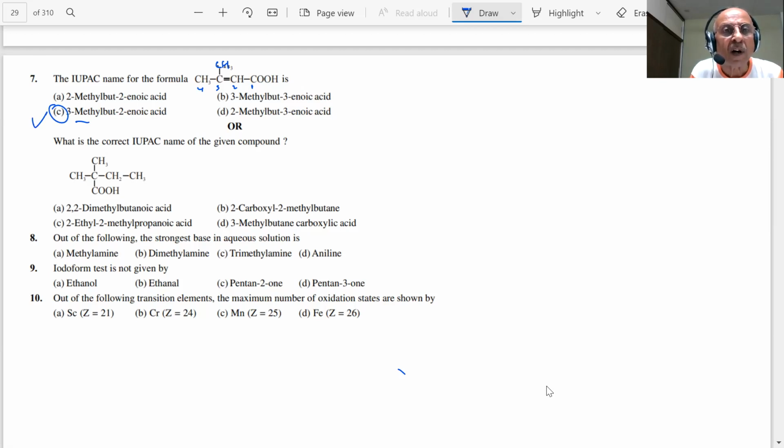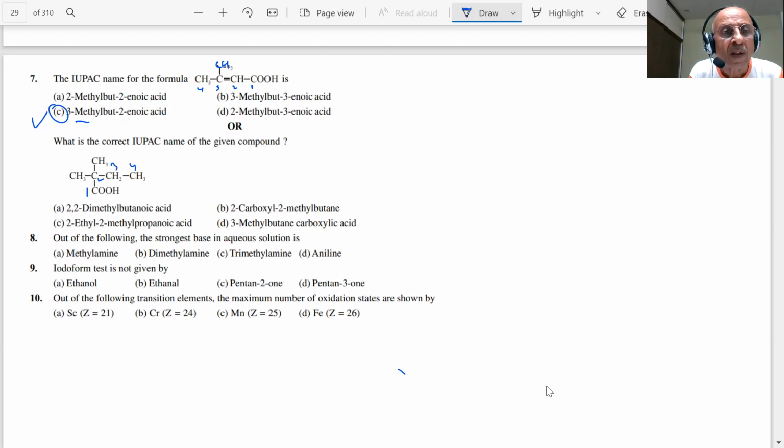What is the correct IUPAC name of this compound, students? How will you number? 1, 2, 3, 4.